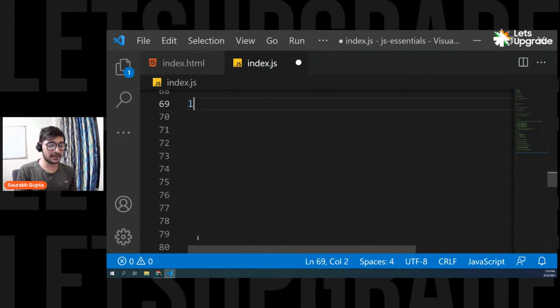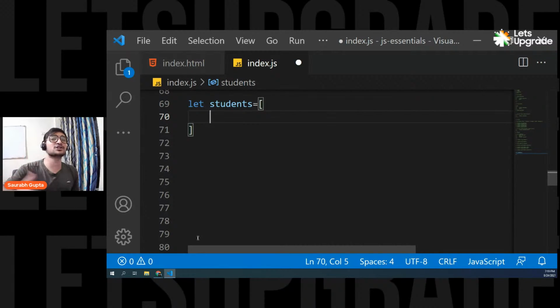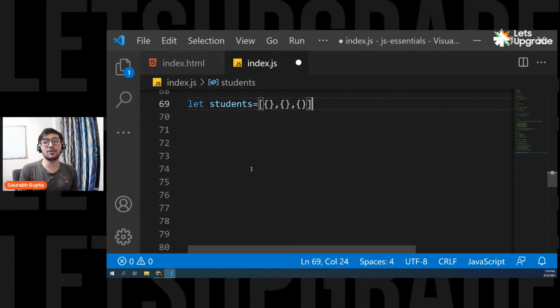So you can create an array, and let's call our array students. Now I have an array, that means square brackets. And inside this, I want to store elements. As I told you, an array can be a collection of anything. Array can be a collection of numbers. Array can be a collection of strings. Array can also be a collection of objects. Why not? So here we go. Let me just make it normal. You can store multiple objects inside an array.